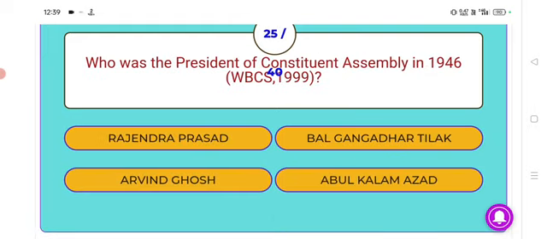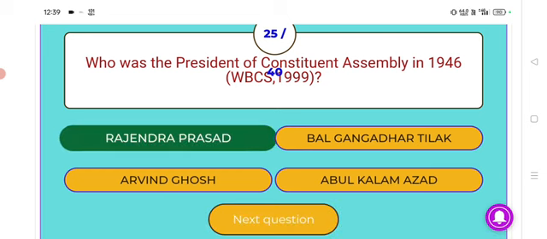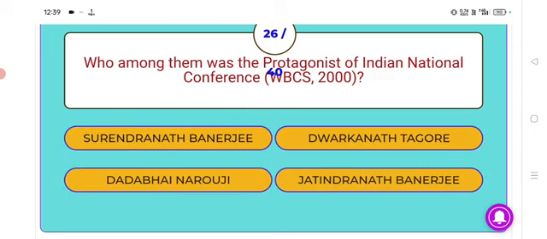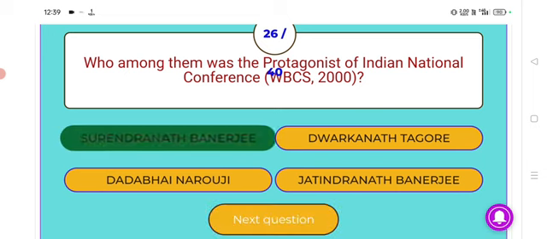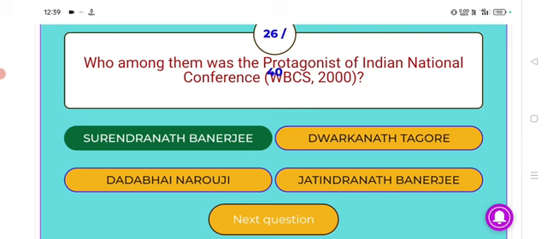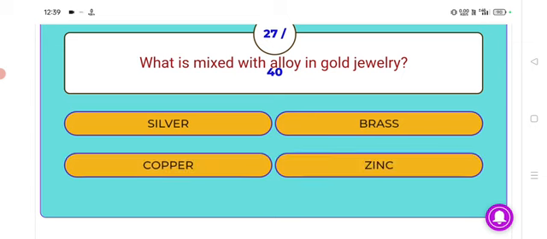Who was the president of the Constituent Assembly in 1946? Rajendra Prasad. Next. Who among them was the pioneer of the Indian National Conference? Surendranath Banerjee. Next. What is mixed with alloy in gold jewelry? Copper.